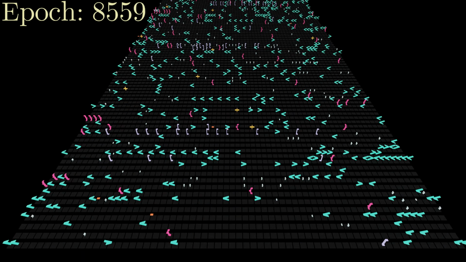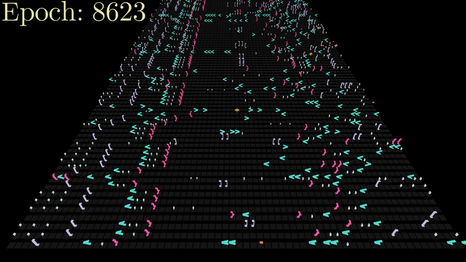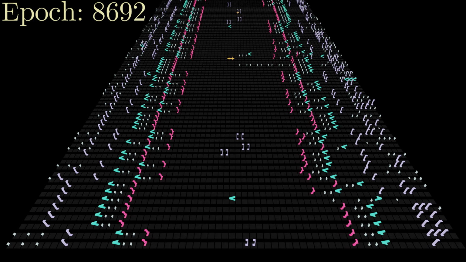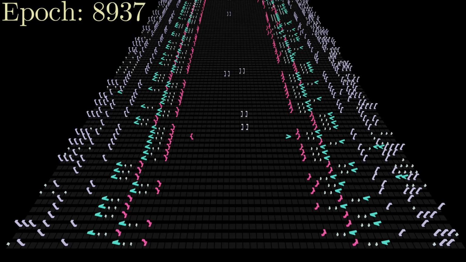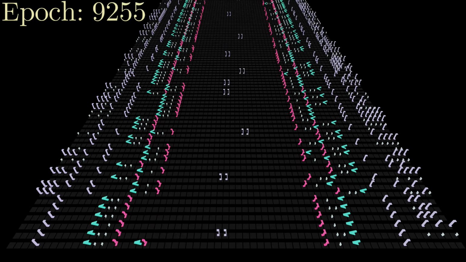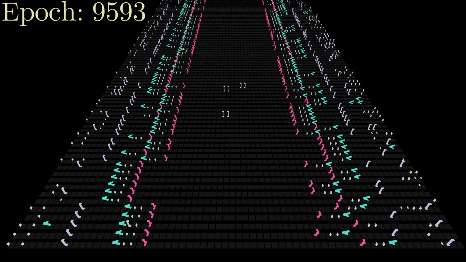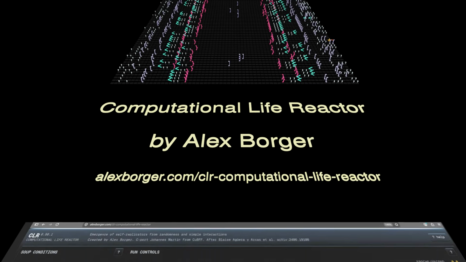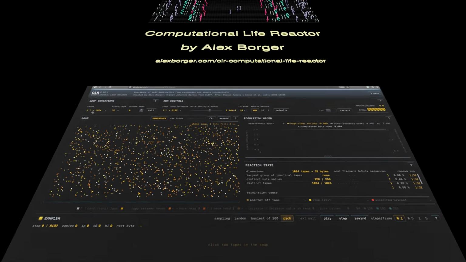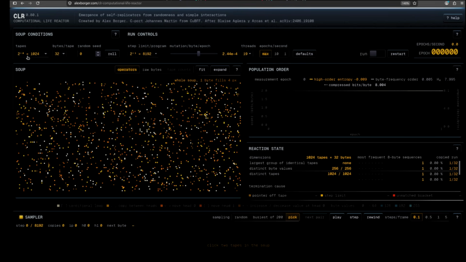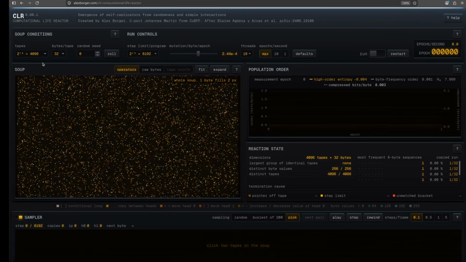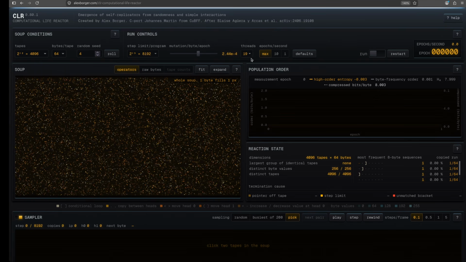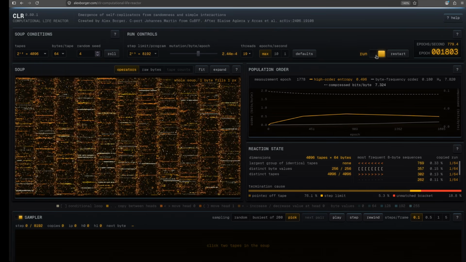You probably raise your eyebrows at this point and suspect some fine-tuning of the initial setup. But you are invited to convince yourself that the experiment is not just a coincidence. A similar behavior occurs for a wide range of initial conditions, and you can test it yourself. A friend of mine prepared a computational life reactor where you can create primordial soups according to your own desire. You can choose the number of tapes, the length of each tape, and the initial distribution of numbers. Then you can start the experiment and lean back and watch what's happening.